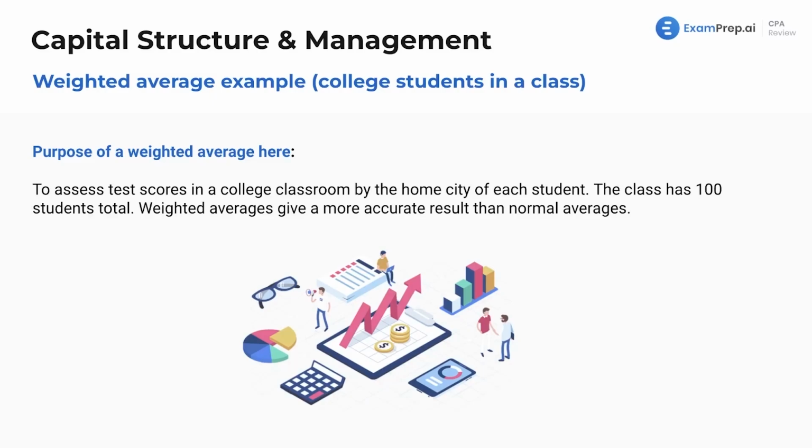All right. Now, this is an example of a weighted average problem. This is not related to financial aspects, right? Obviously, I'm talking about test scores and colleges and home cities right here. If you are super familiar with weighted averages, feel free to skip and move on to my example of WACC and all that. But weighted averages pop up on FAR and they pop up on BEC a good amount. So I want to address them here for anyone who's not familiar.